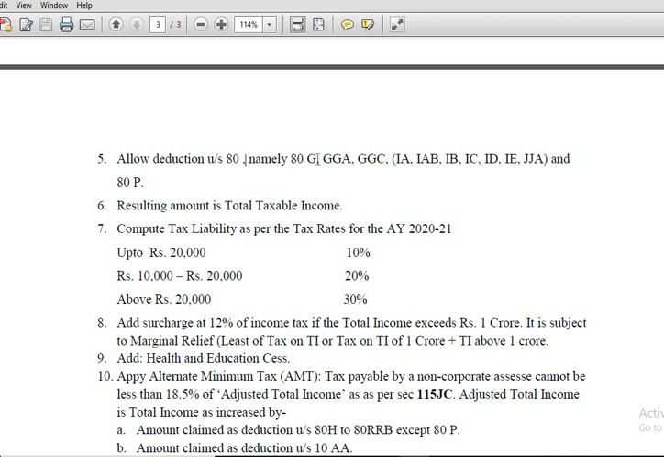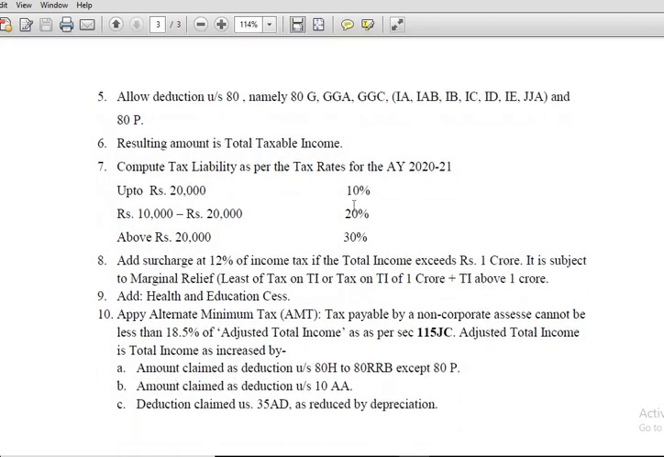One is 80G, 80GGA, 80GGC, and then 80IA, 80IAB, 80IB, 80IC, 80ID, 80IE, 80JJA, and 80P. All these deductions you are going to study under the chapter General Deductions under section 80. You are going to study those things in detail. Anyway, the more pertinent deduction which is mostly applicable to cooperative societies is 80P, which you already learned. After deduction of this, the total deduction cannot exceed the gross total income, and the resulting value is taxable income or total income.